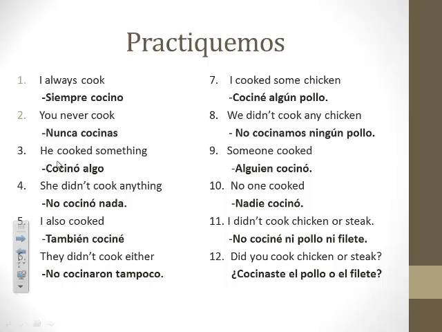Okay, number 3, he cooked something. Cocinó algo. 4, she didn't cook anything. No cocinó nada. Notice the double negative. You're literally saying she didn't cook nothing. Bad English, perfect Spanish. 5, también cociné. 6, they didn't cook either. No cocinaron tampoco.